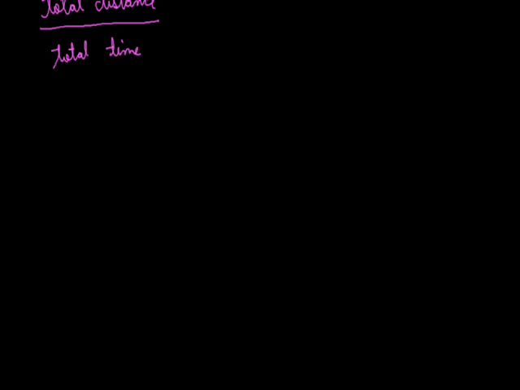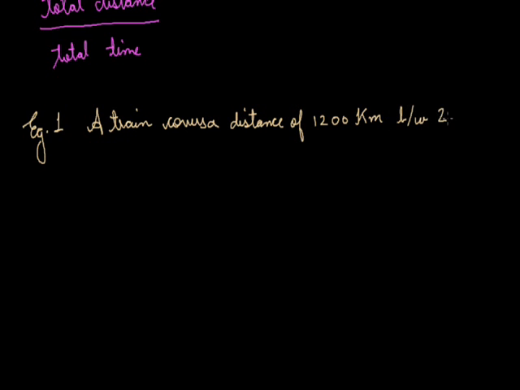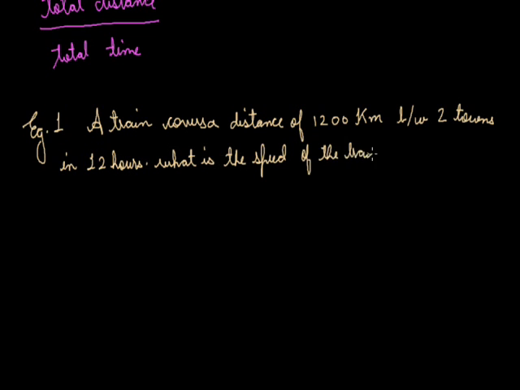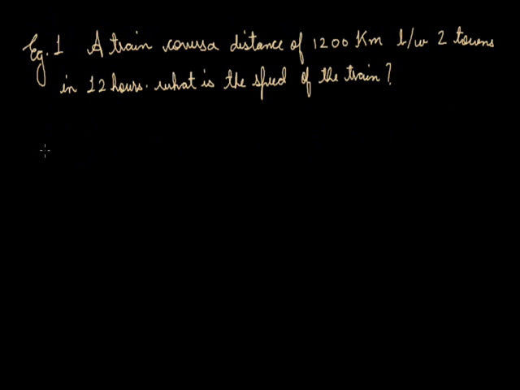Now let us discuss one question. A train covers a distance of 600 km between two towns in 12 hours. In this we have to calculate the speed of the train. Now its solution.